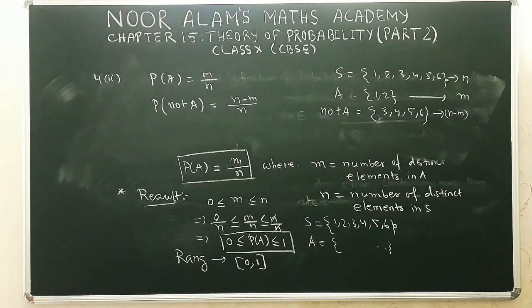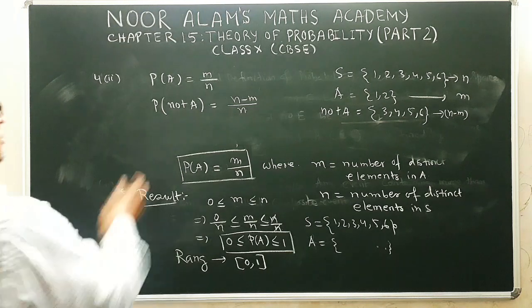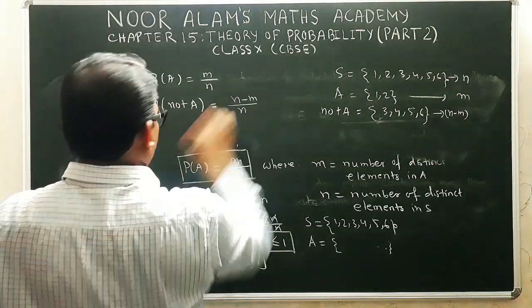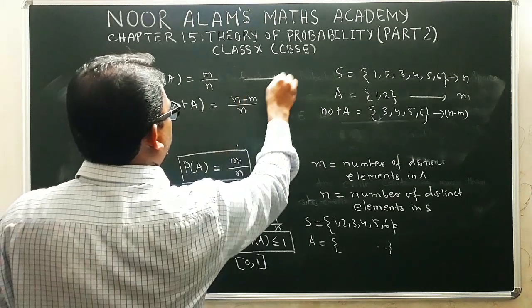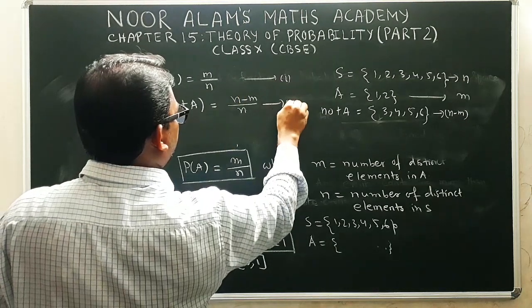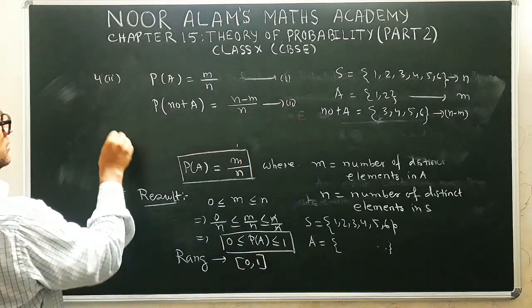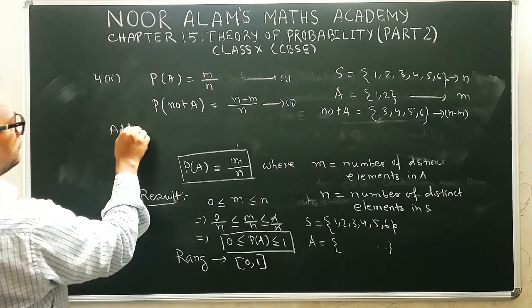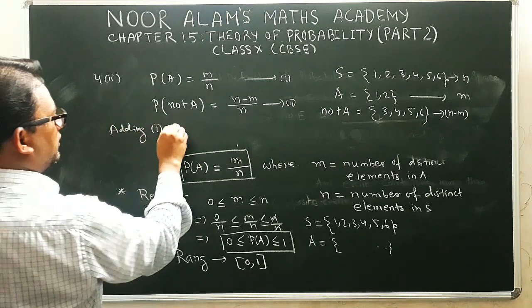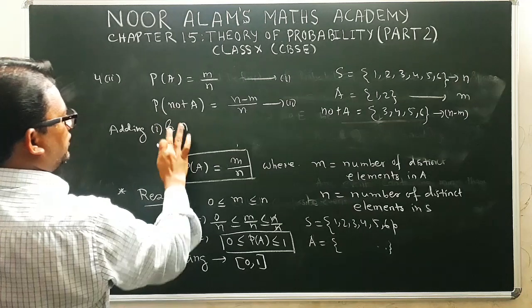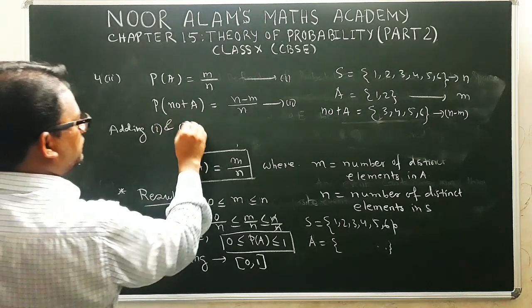So n minus m is the favorable count for the probability of not happening of A. Now we are going to add these two equations, adding 1 and 2.